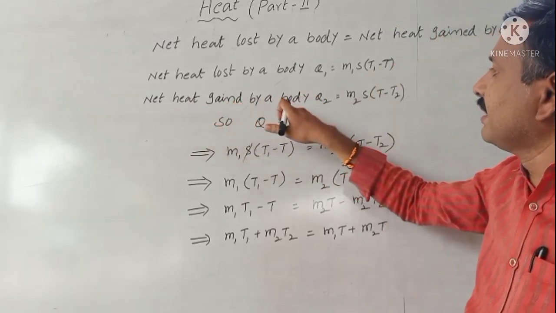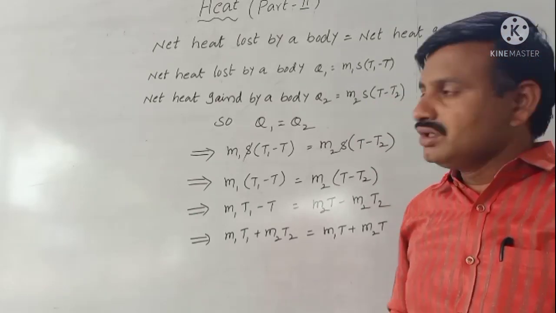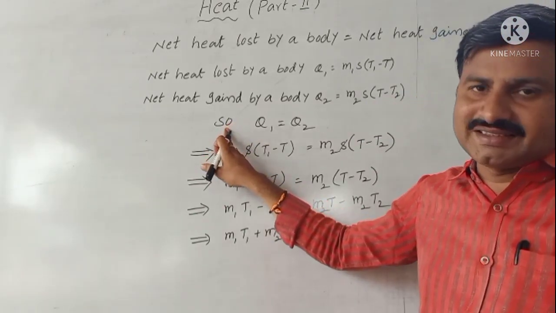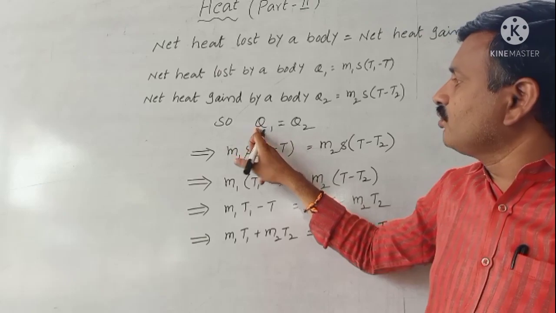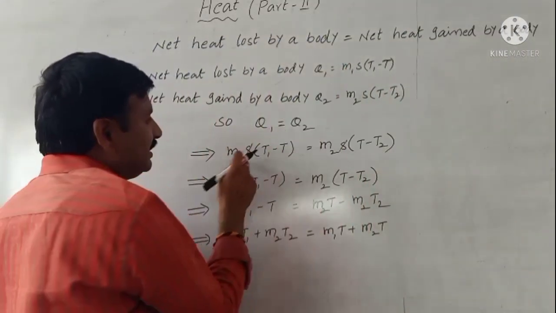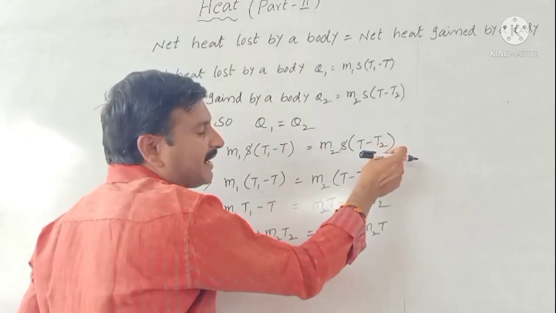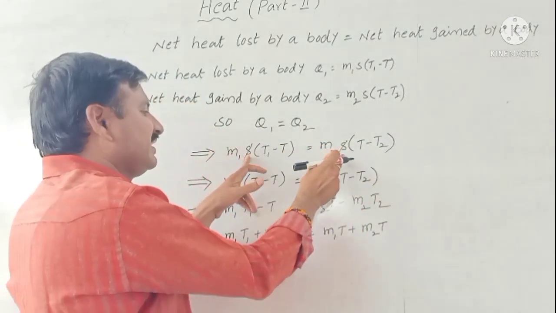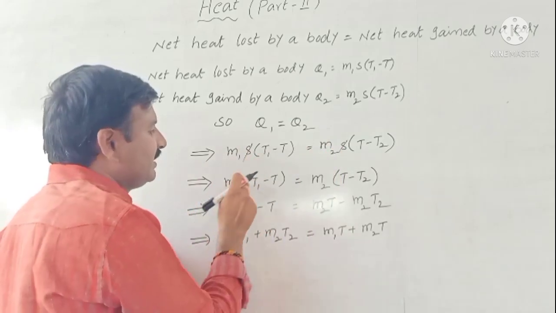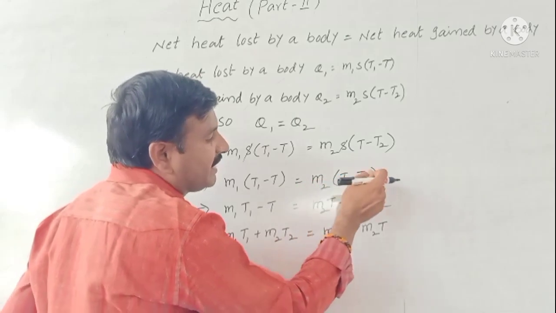Net heat gained Q2 equal to M2 S (T minus T2). So Q1 is equal to Q2: M1 S (T1 minus T) is equal to M2 S (T minus T2). Both sides S cancelled. M1 (T1 minus T) is equal to M2 (T minus T2).